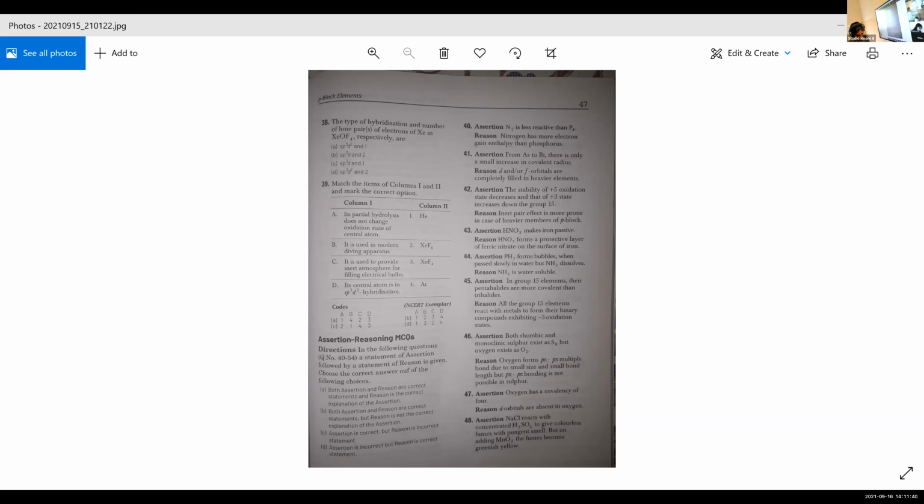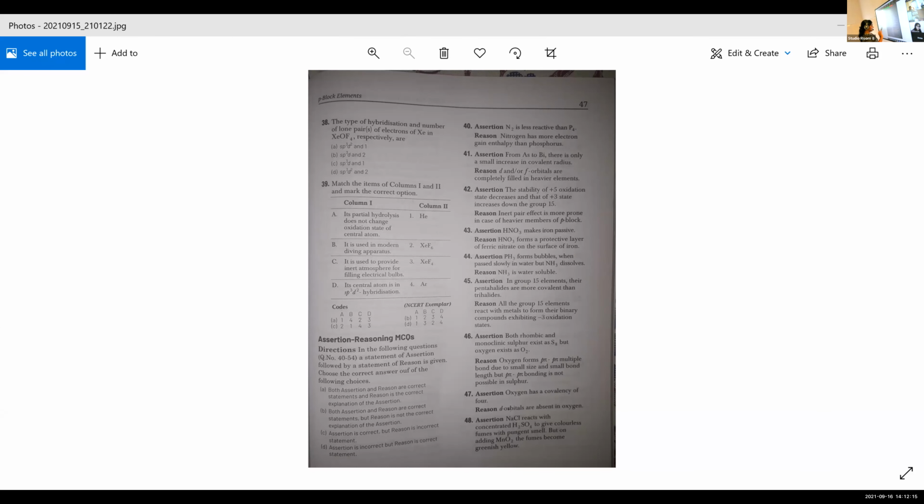Actually, here the option is C. Okay, I will check that and tell you. Nitrogen is less reactive than P4. The nitrogen has more electron gain enthalpy than phosphorus. 1 minute, children. I'll check this question and tell you in the next class. There is a little bit of confusion. That's why.